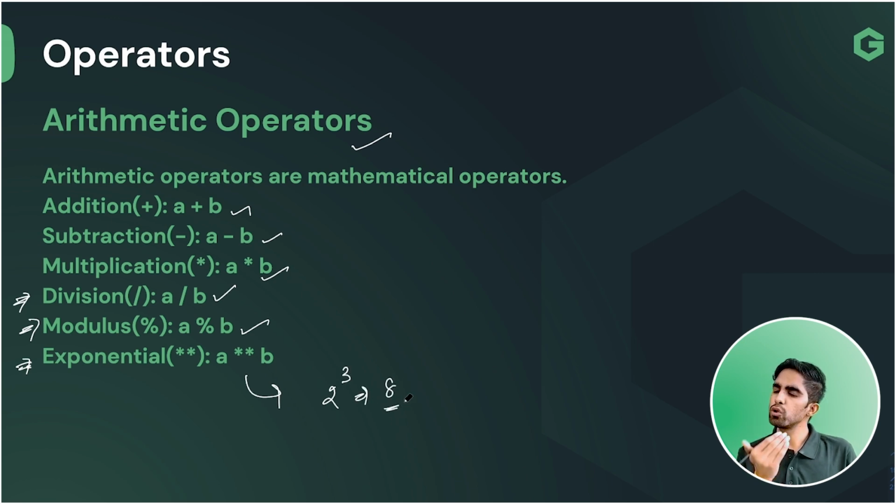We know the answer is going to be 8, team. But how to calculate it via coding? For that, which operator are you going to use? You can use this double star, team. Now obviously, there are subtract, multiplication, and divide.